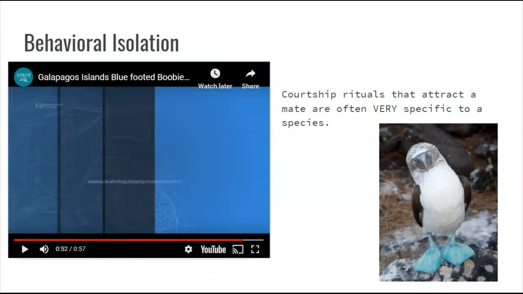As it turns out, there are other types. The species is called a blue-footed booby, and there are masked boobies and red-footed boobies. I know, I just said booby a whole lot. They all live in the same area, but the other types don't respond to this dance. The red-footed boobies are like, yawn, next. So this will keep them from breeding with the other birds, even on the same islands.